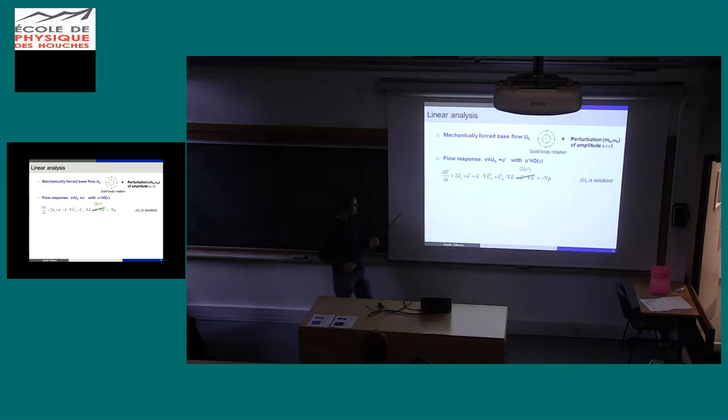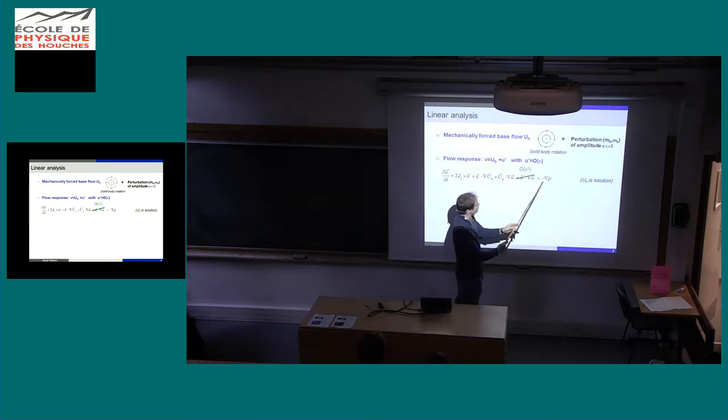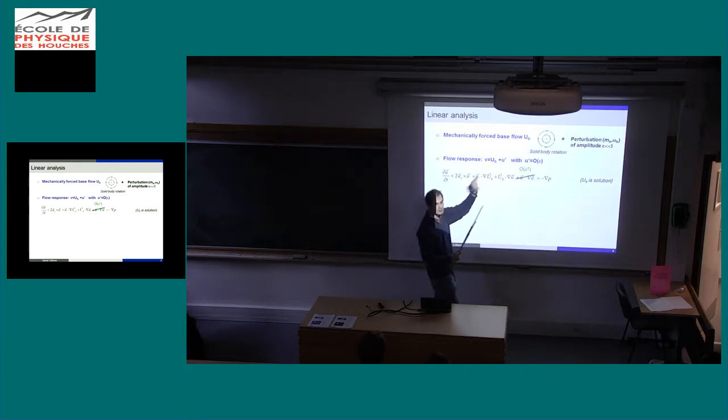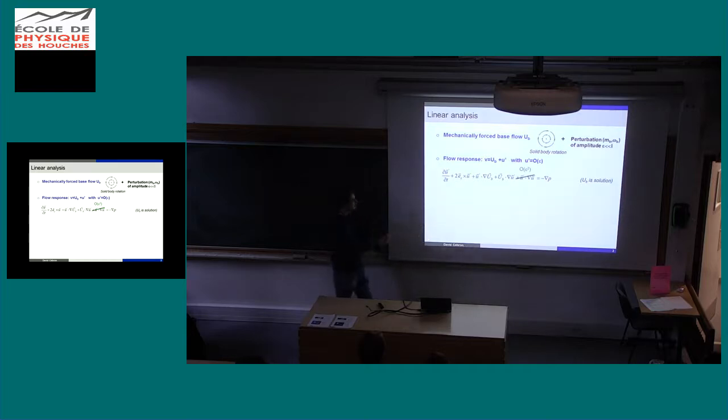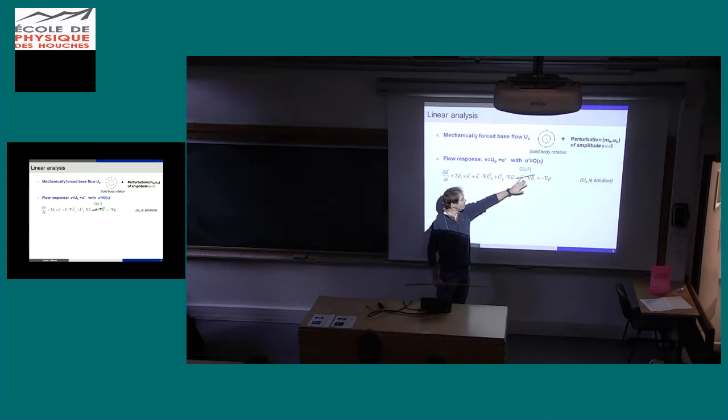Okay, so now we plug that into the Navier-Stokes equation. Because U_B is a valid flow, all the terms of order U_B cancel out. We have dU_B/dt plus the rotation term cross U_B plus so on, equal to minus the gradient of the base pressure, and all that just cancels out because U_B is a solution of the equation. So at the end, you end up with an equation for U prime, and the only cross terms you have are due to the nonlinear terms. Of course, you have U prime dot nabla U_B, U_B dot nabla U prime, and the term in U prime squared is of order 2, so we will remove it.